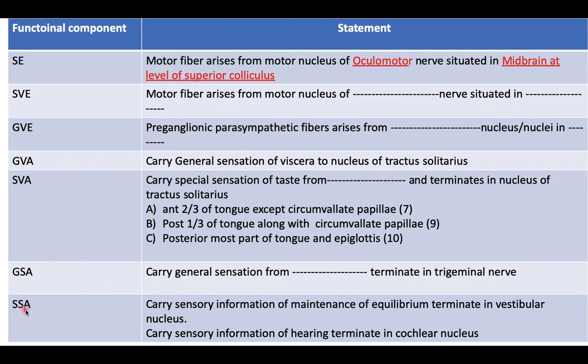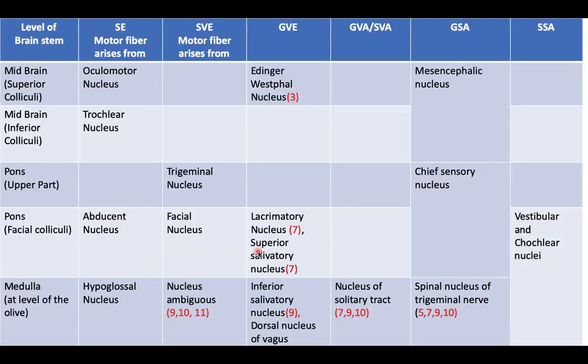Now for the special somatic afferent, carry the sensory information for the maintenance of equilibrium, terminate in the vestibular nuclei. For the hearing mechanism, our statement is: carry sensory information of hearing, terminate in the cochlear nucleus. So we can see that the statements are common, but we have to replace the nuclei name. By just changing the nuclei, we can write down the nuclei and their components in the form of statements. Now let's see where the nuclei and their positions are; you have to learn this table.